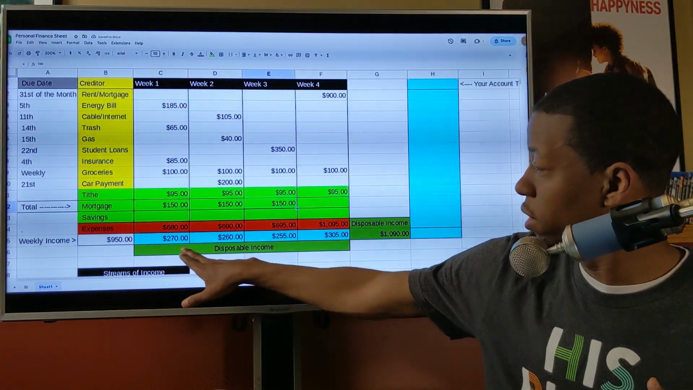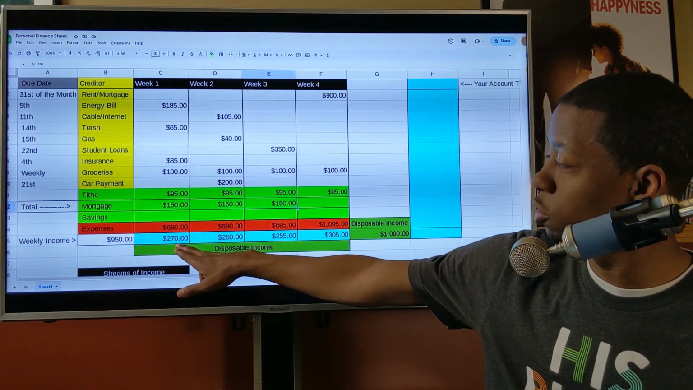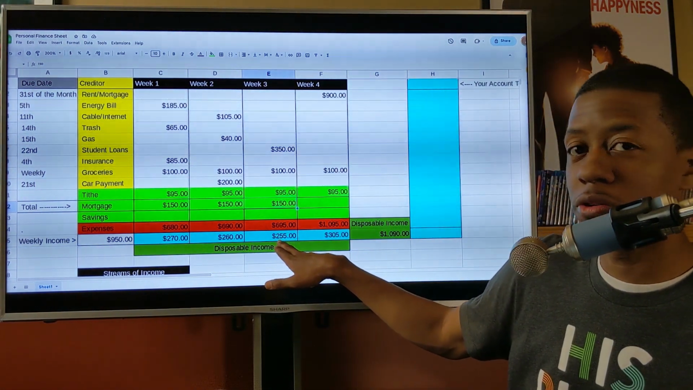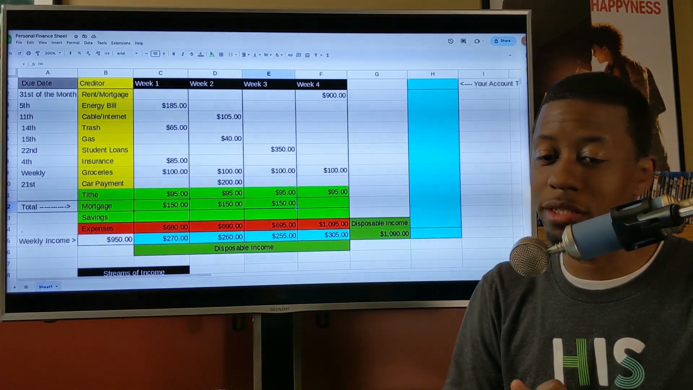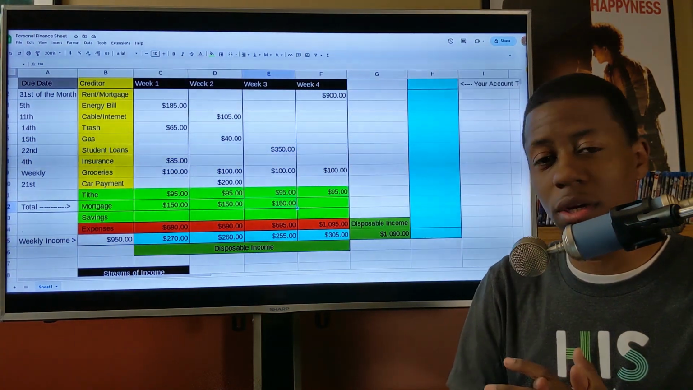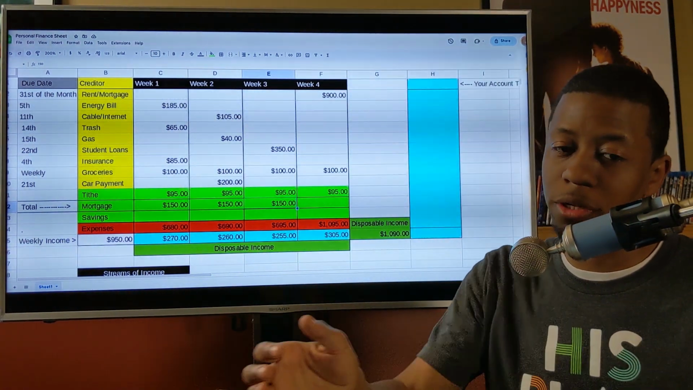And then if you look at these, they're all pretty similar now. Week 1, you're at $270 disposable income. Week 2, you're at $260. Week 3, you're at $255, and then week 4, you're at $305. So that's exactly what you want. Everything right there level like that. So it keeps you from overspending. It keeps you from blowing up the budget in just 1 week.